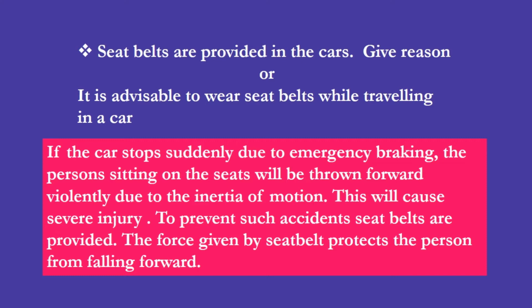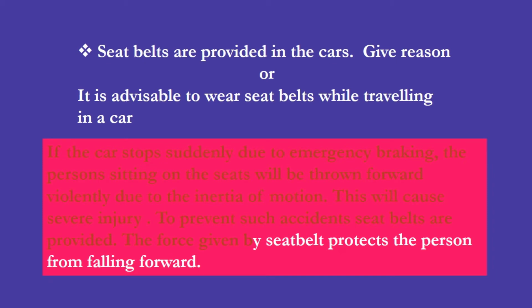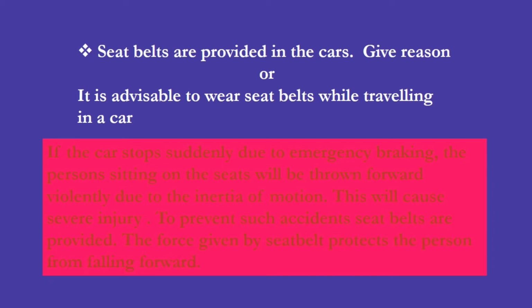You know that if the car stops suddenly due to emergency braking, the person sitting on the seats will be thrown forward. This is due to the inertia of motion. This will cause severe injury. To prevent such accidents, seat belts are provided. The force given by the seat belt protects the person from falling forward. So, it is better to wear seat belts while traveling.